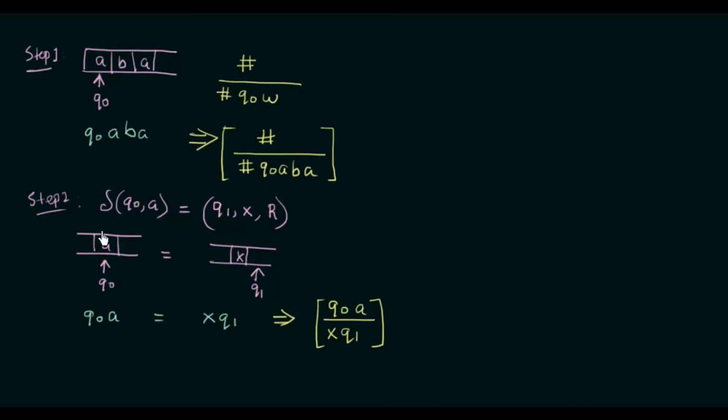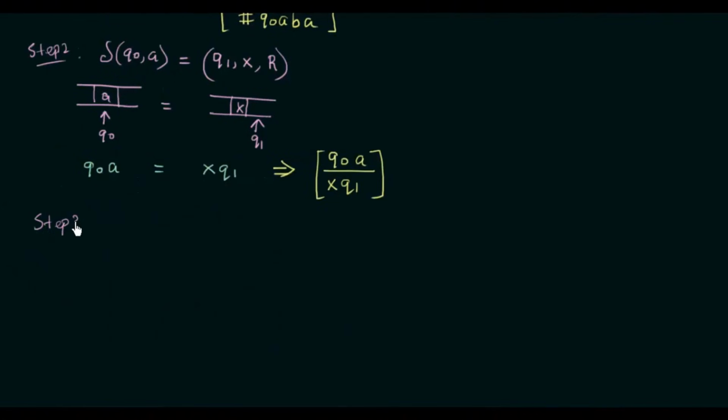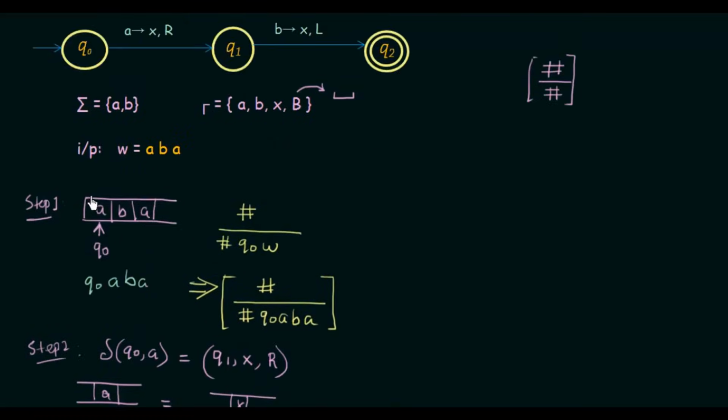Alright, so let us now go to step number 3. In step 3, I guess you already guessed what we are going to do. Here we already made the dominoes for the right transition. So in step 3, we are going to look at the left side transitions of our Turing machine. If you come back and look at the Turing machine that we have, this is the only left transition that we have.